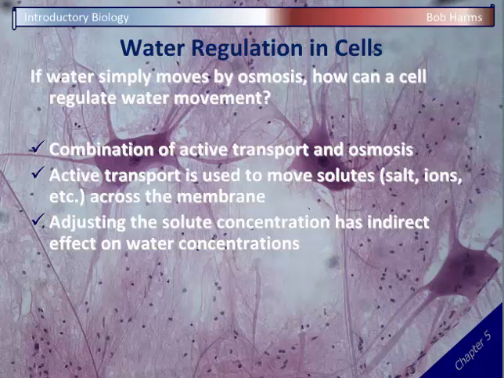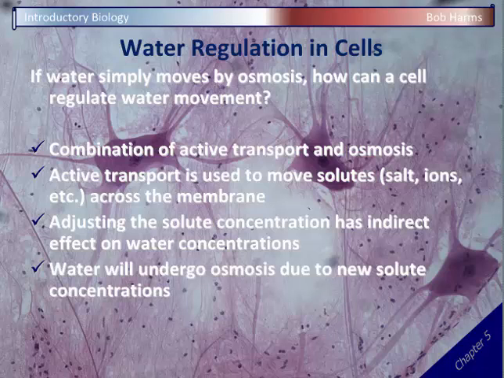For example, if I add more salt to one side of the membrane, that side of the membrane now has a lower water concentration as well. Okay? And then water is going to move based on osmosis due to these new concentrations. And so again, the cell's not directly moving the water, but it can indirectly move it by changing solute concentrations, which then is going to cause osmosis to occur in different directions.